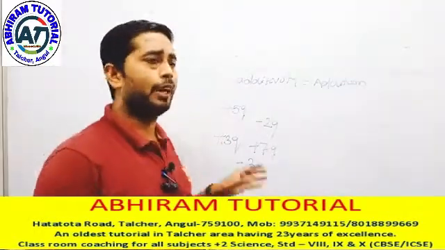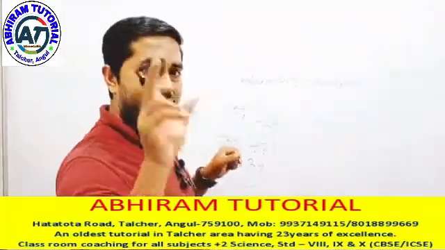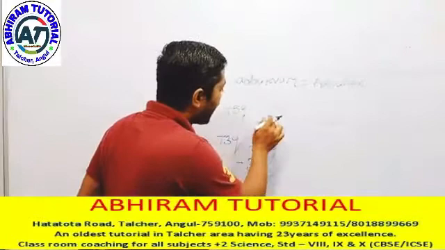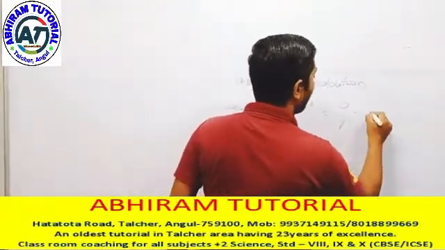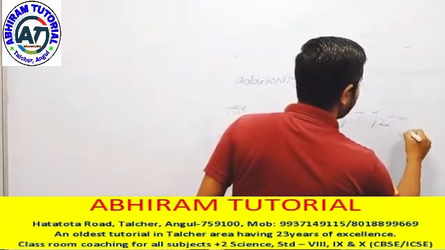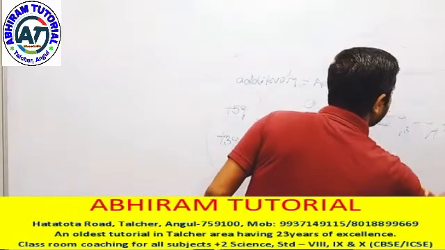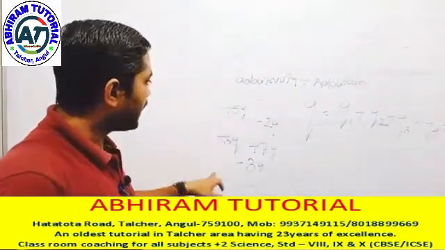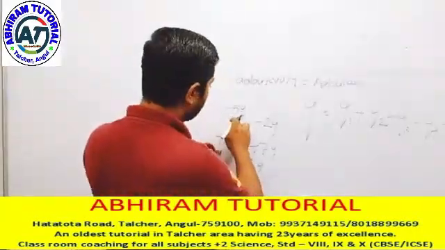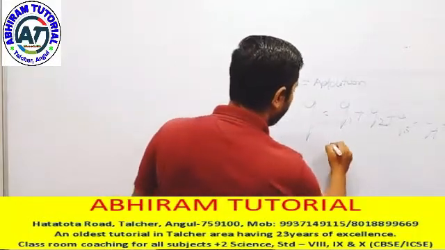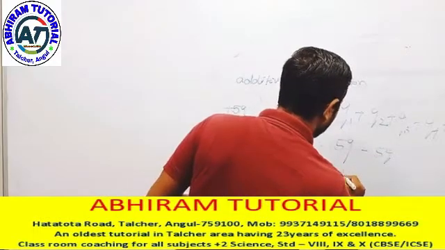According to additivity, what do we mean by this? This means the total charge of the body. We can calculate it by the sum of the individual charges. That means Q should be equal to Q1 plus Q2 plus Q3 plus Q4 plus Q5, like that up to Qn. The sum of the individual charges should be equal to the total charge of the body. Here the total charge should be equal to 5Q + 3Q + 7Q, which is 15Q, minus 5Q. So the answer should be equal to +10Q.